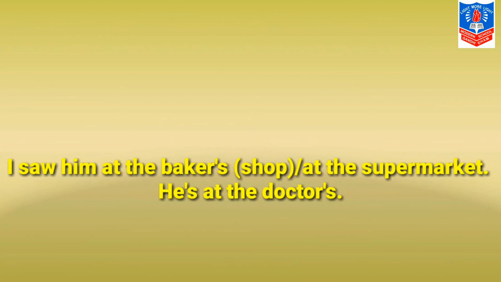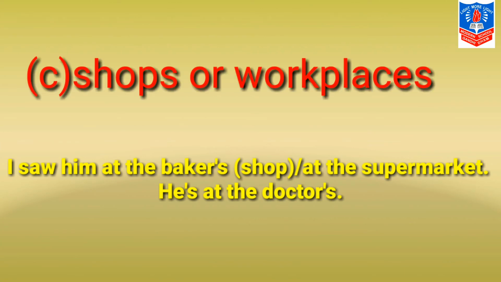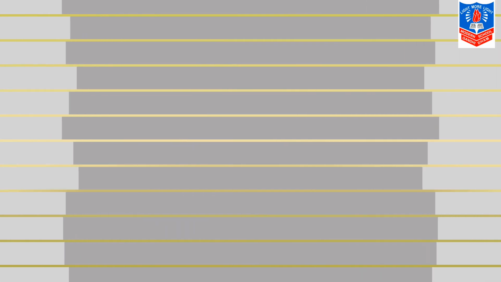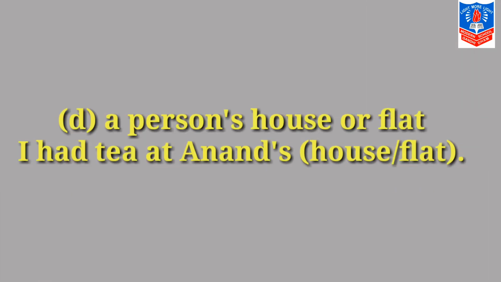We are using the preposition at with shops or at a workplace. Let us take an example. I saw him at the baker's shop, at the supermarket. My second example is, he is at a doctor's. We use at with a person's house or flat. For example, I had tea at Anand's house.